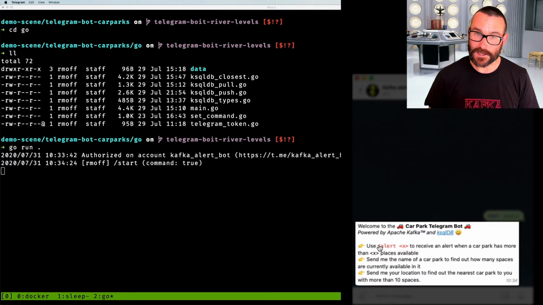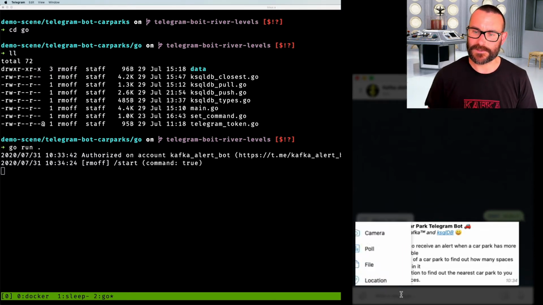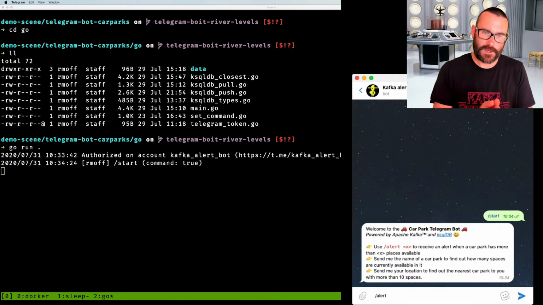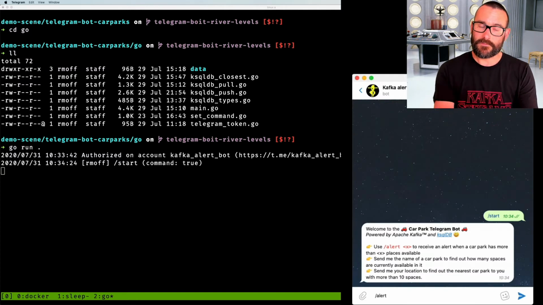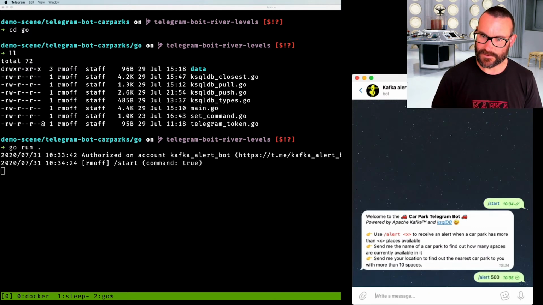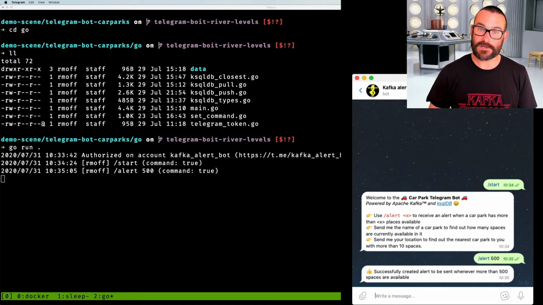This is where we can use alert to receive an alert when a certain number of places are available. We can give it the name of a car park, and it's going to tell us how many spaces. Or we can even send it our location, and it'll tell us which car park is closest to us that's got more than 10 spaces available. So let's set an alert to start with. I would like to know when a car park, on the REST API, says I have more than a certain number of spaces available. So tell me when a car park has got more than 100 spaces, or let's say 500 spaces available. We've set that up, and it's created that alert.